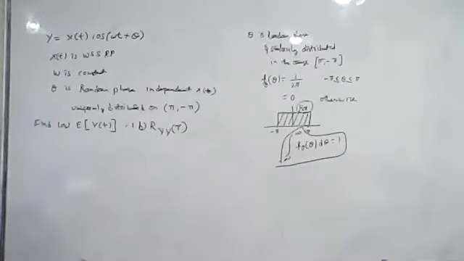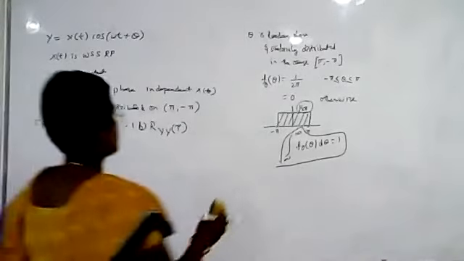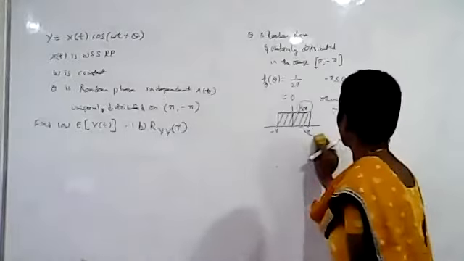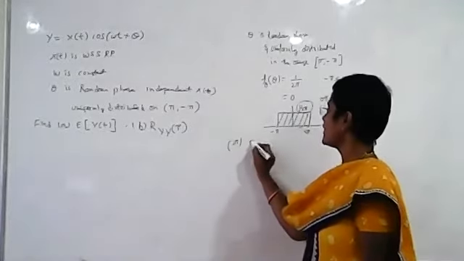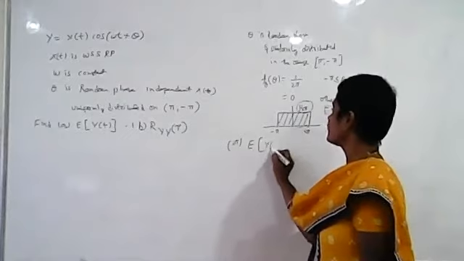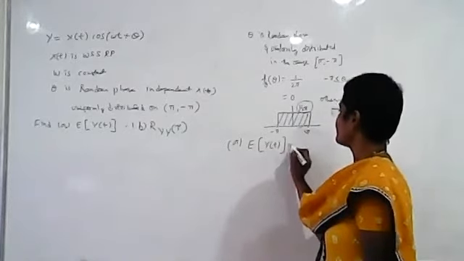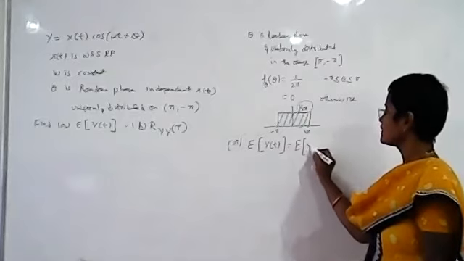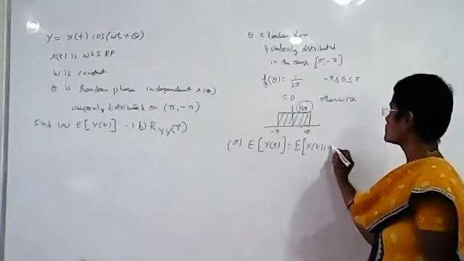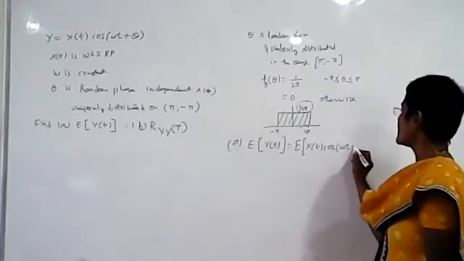Now we'll find out the mean value here. So the first step is to find the expected value of y of t, the mean value. What is y of t? It is given as x of t cos of omega t plus theta.